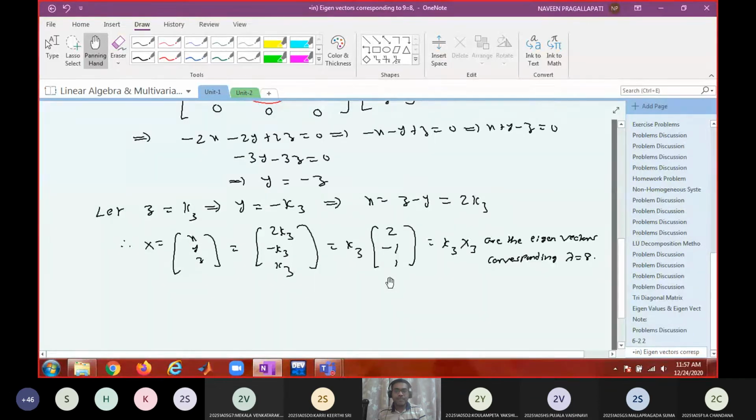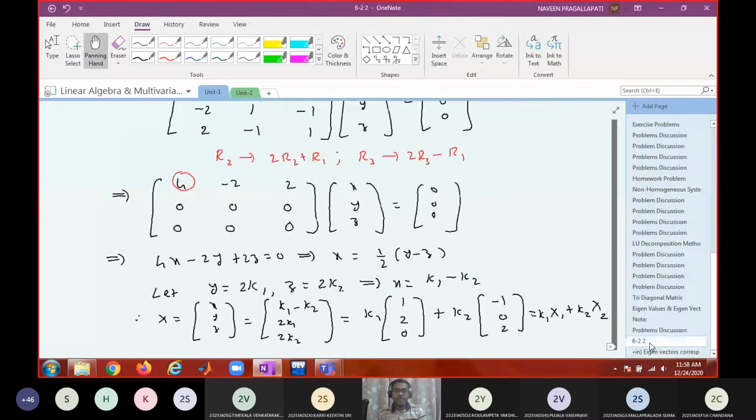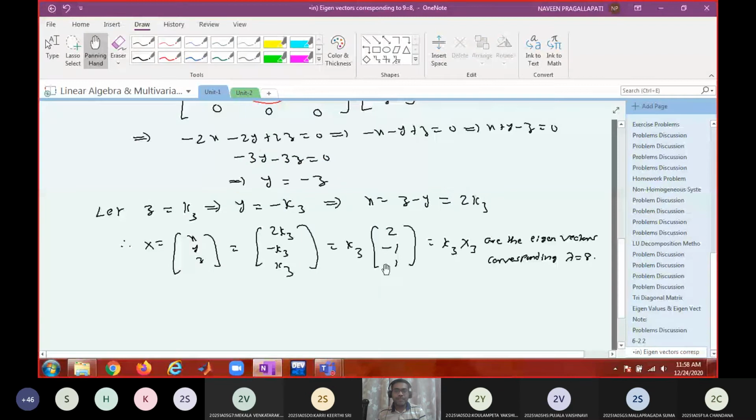Now all these three put together. See, the point is these two are independent, and this is one independent. I have two independent vectors and one independent vector. Now I am putting all the three together. Will these three be independent or dependent? You have to check.